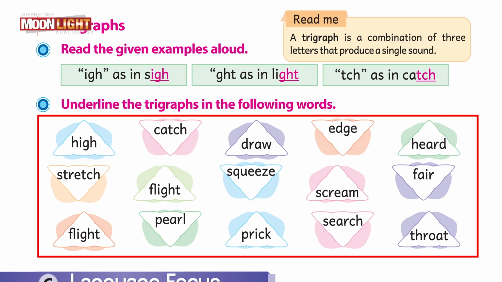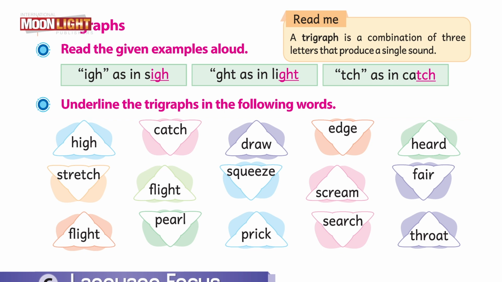And now it's time to show your understanding. You have been given many words in your book. You are going to find out the words in which trigraphs are used. Let's explore. The first word is high. In it, IGH is the trigraph. Underline this word. Catch, TCH. Draw, no, there is no trigraph. Edge, no. Heard, no, just skip this word.